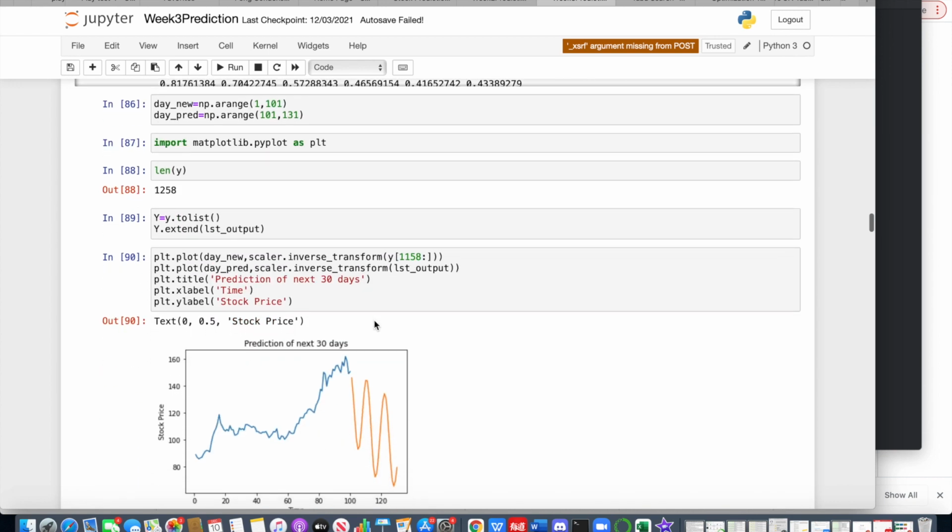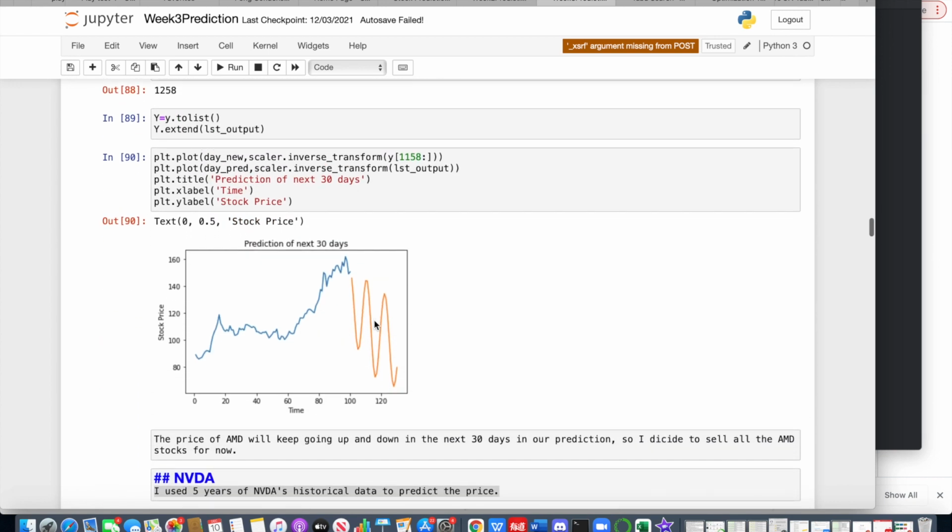And here is the next 30-day prediction. We can see the price will go down for a while and then go up, and then go down, go up, and so on. So I will short their stock for a few days. However, if their price begins to go up, I will start to purchase their stock instead.